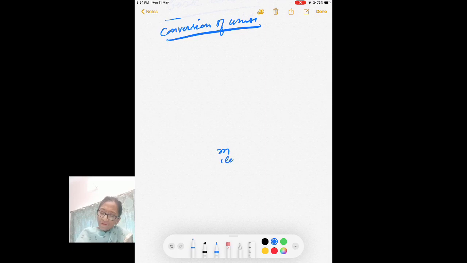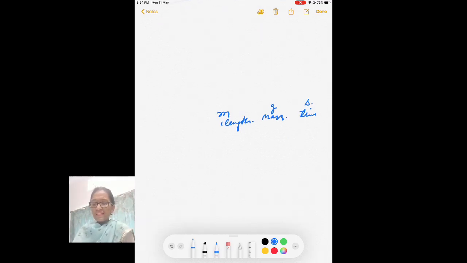When you have mass, in CGS system you write in gram, and when you have time, you write in second. Unit of length in meter, mass in gram, and time in second.